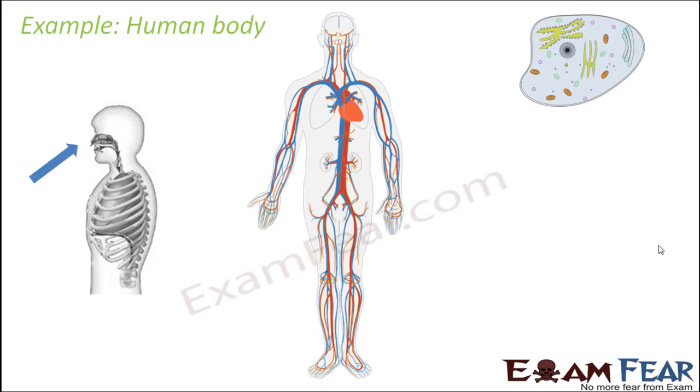So, let us talk about a very common scenario in human beings. What happens when we breathe in? When we breathe in, our chest muscles move, as you can see in the first picture, right? We breathe in, we take in oxygen and we give out carbon dioxide. Now, when we breathe in or breathe out, there is some contraction and expansion happening around the chest muscles.